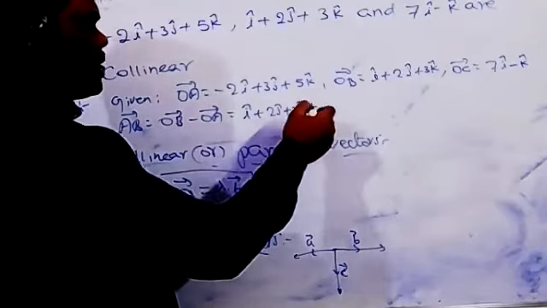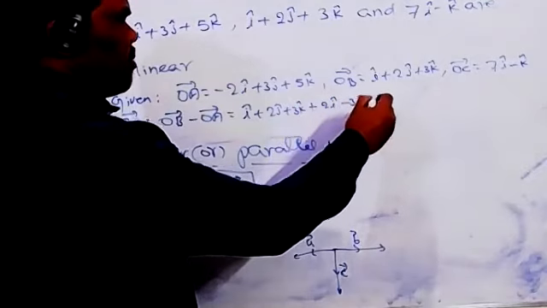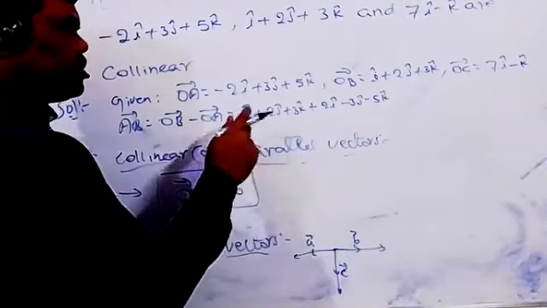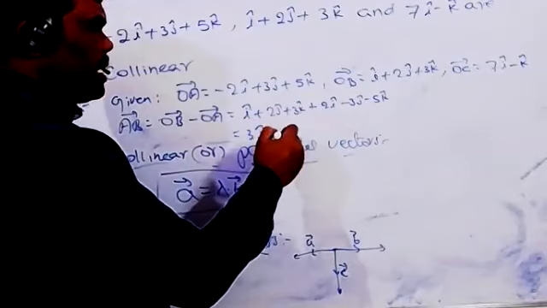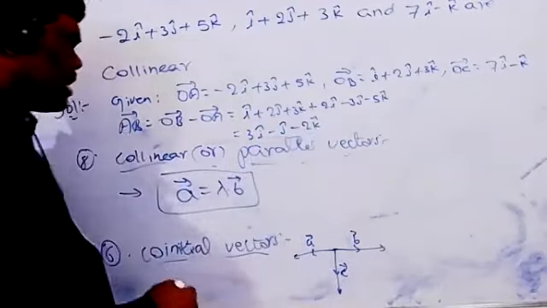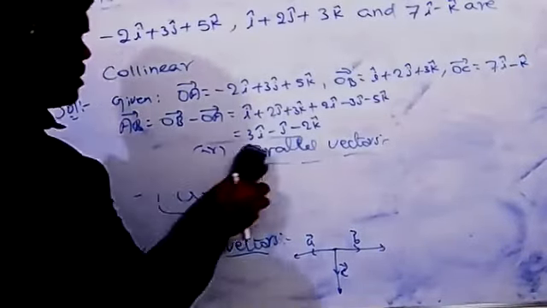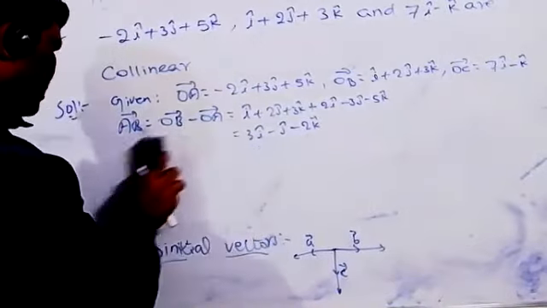So minus into minus gives plus 2i minus 3j minus 5k. The sum is 3i minus j minus 2k. This is the direction of AB. Next, you can take the direction of BC.